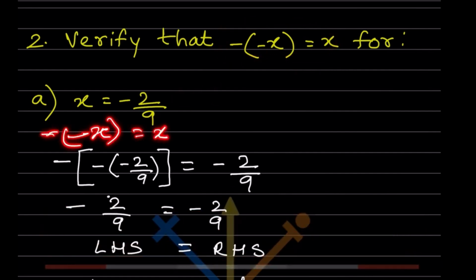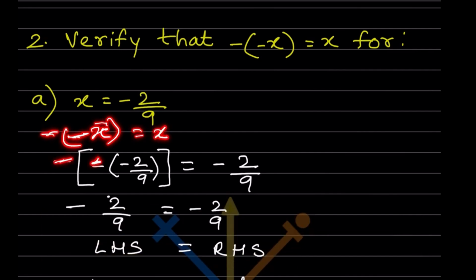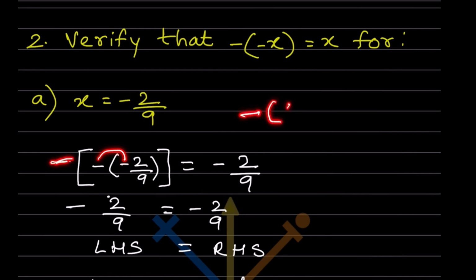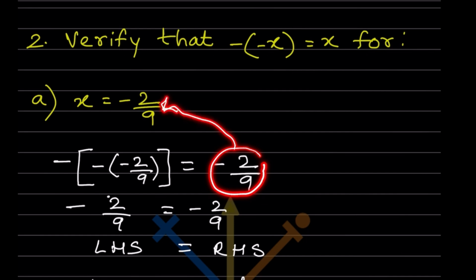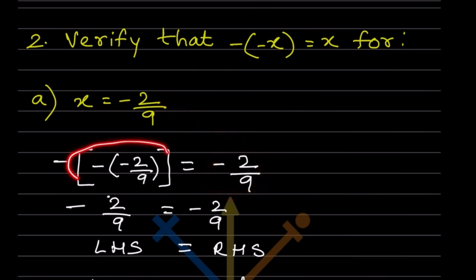So now we are going to put the value here. What will we do? We'll put this minus here, this minus is here, and for this x we are going to put this value minus 2 by 9. So I put it in the bracket so that it's easy for the calculation. So this is clear why I put a bracket. And here when you see minus into minus, that is going to be plus. So here there is minus, and this minus into minus, that is going to be plus. So plus into minus, that is going to be minus. So this is minus 2 by 9, and this is same as this one. So what we can say, that this one is minus 2 by 9.